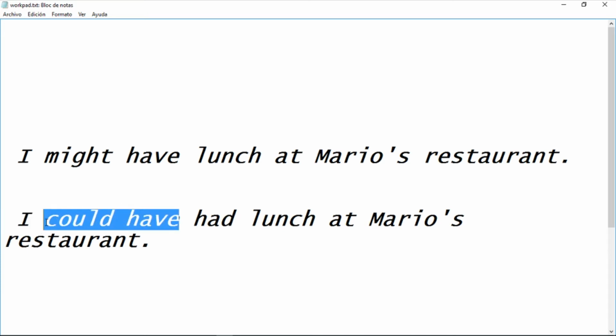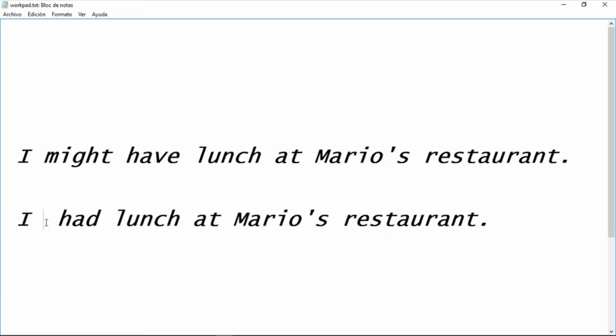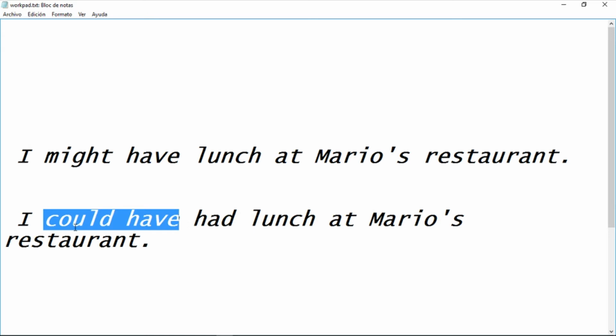Okay? I take out this. And this was something certain. This was true. I had lunch at Mario's restaurant. If I put in the modal verb, I could have had lunch at Mario's restaurant. I might have had lunch at Mario's restaurant indicates the possibility in the past.